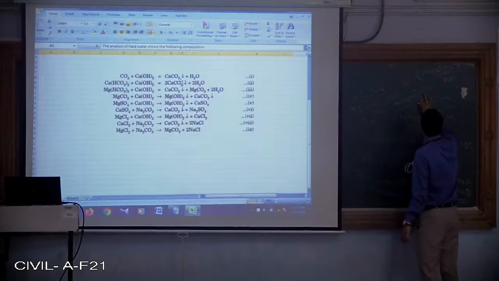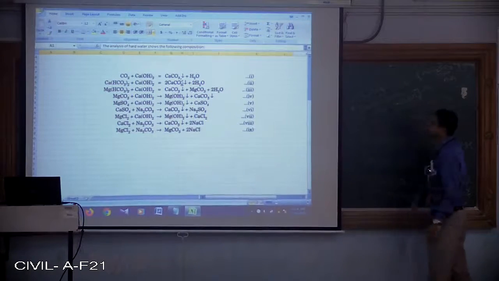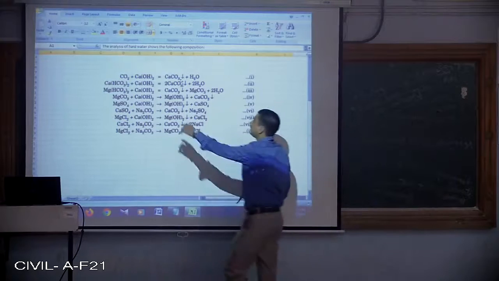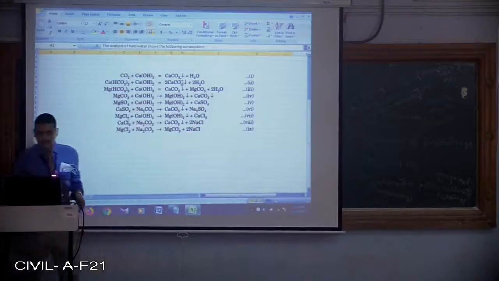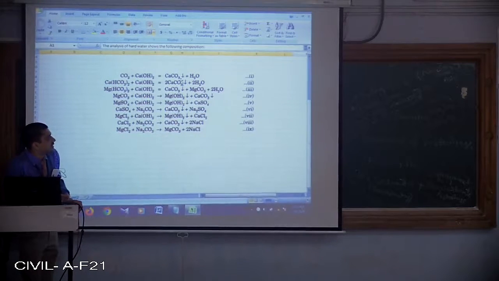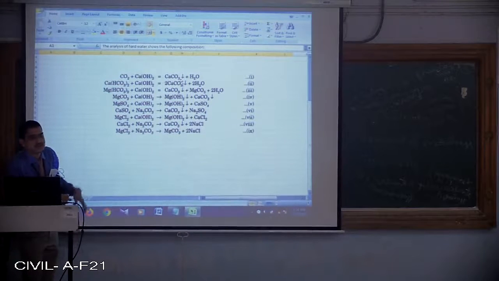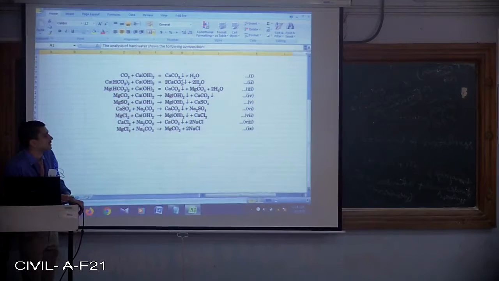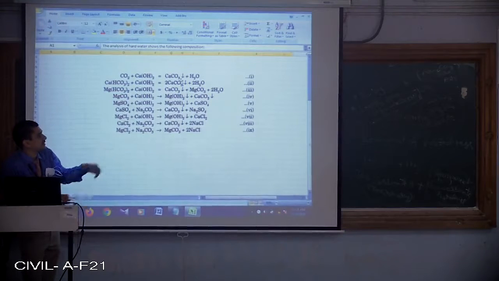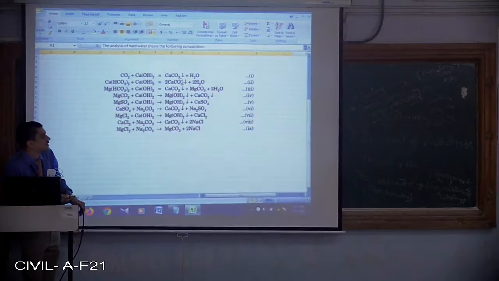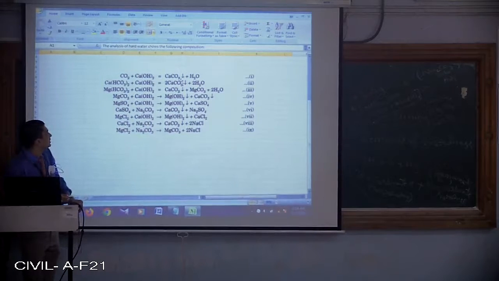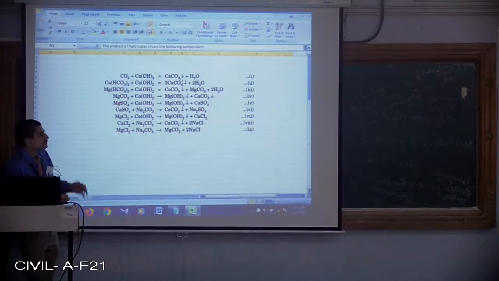This is going to yield Ca(OH)2. That is how we are going to get CaO plus H2O as Ca(OH)2. So in all these equations, wherever I have shown the lime, it will be in terms of hydrated lime or slaked lime, because lime as it is is calcium oxide. When it is mixed with the water, this calcium oxide will interact with the H2O and form hydrated lime or slaked lime, that is Ca(OH)2. So this excess amount of lime is going to target the hardness caused by carbon dioxide.